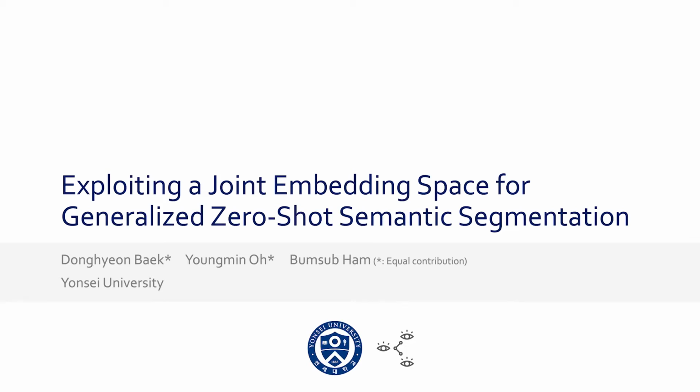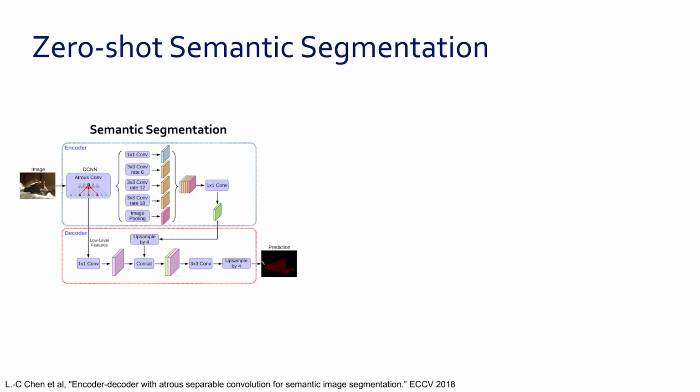Hello everyone. In this video, we are going to talk about our work, exploiting a joint embedding space for generalized zero-shot semantic segmentation. Recent works using CNNs have achieved significant success in semantic segmentation. But they need lots of training samples with pixel-level ground truth labels, and they are expensive to annotate.